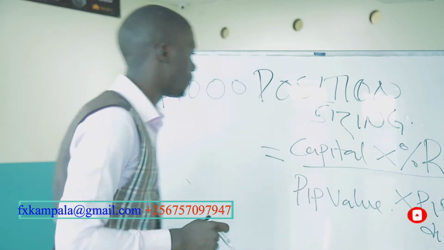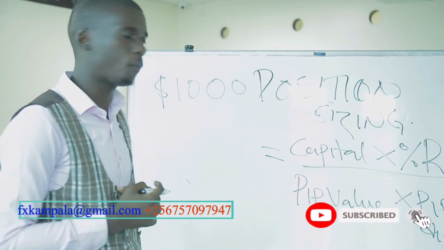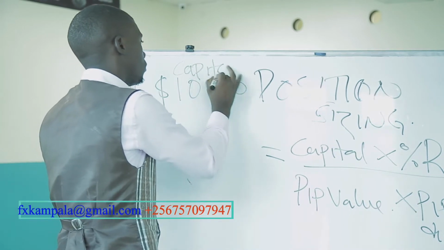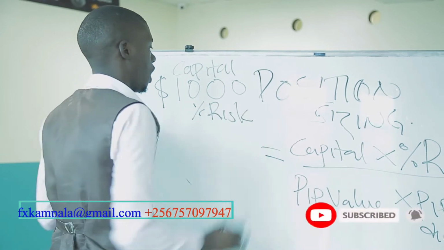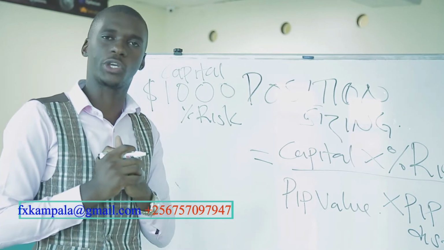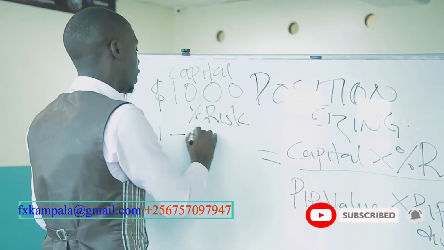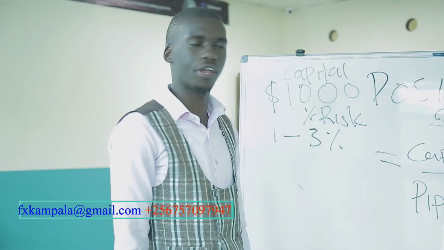So if we have a capital of $1,000, for every trade that we go in, we risk 3% of our capital, which is the percentage risk. We are looking at how much percentage we are risking on this particular trade, which we have to choose between 1 to 3% of our portfolio of this $1,000.